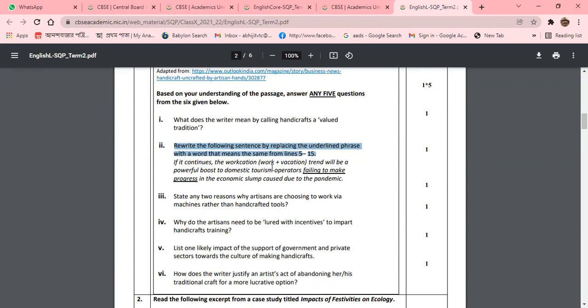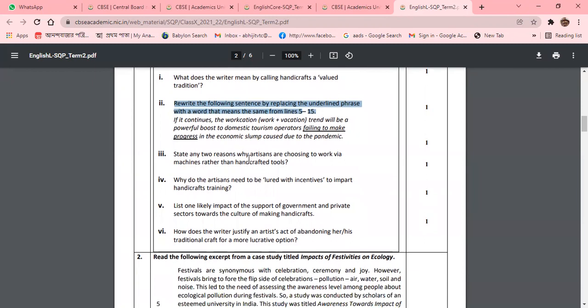Your perception of the language or the literature part should be clear. Now we are coming to the third question: state two reasons why artisans are choosing to work via machine rather than handicraft tools. Here also, you can easily get the two reasons from the unseen passage. So number 5 is very important.